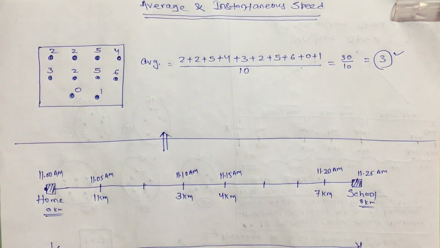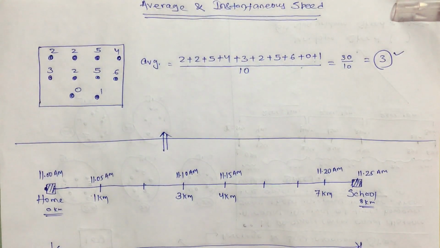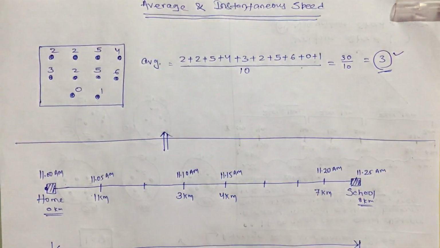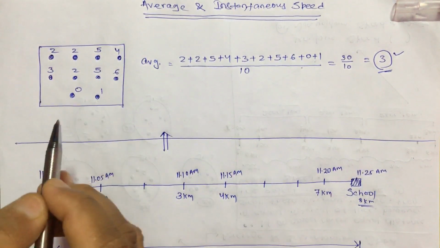Average 3 does not mean that each of them got 3 chocolates. Obviously it is seen from the diagram that each of them has not got 3 chocolates. So what does that number 3 represent? It represents that if you distribute the chocolates uniformly, or equally among the individual students, then each of them will get 3 chocolates. Is it clear? If you distribute it uniformly, each of them will get 3 chocolates.